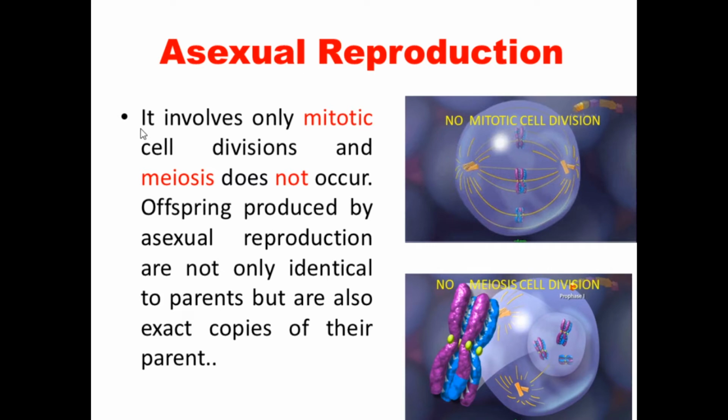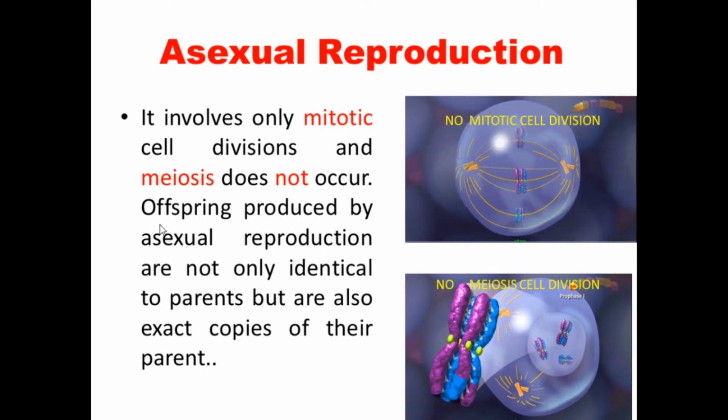So that's the first point given: it involves only mitotic cell divisions and meiotic cell division does not occur. It means they won't take place in asexual reproduction, neither mitotic nor meiotic cell divisions.